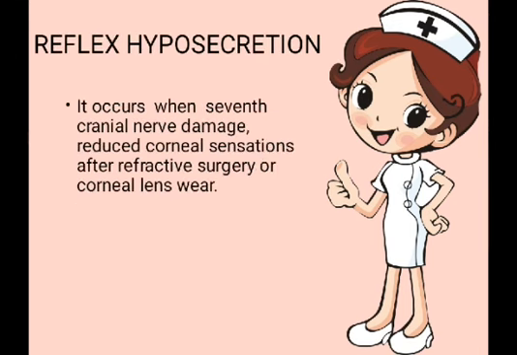Let's move to the next, reflex hyposecretion. This condition occurs when the seventh cranial nerve is damaged. When the seventh cranial nerve gets damaged, corneal sensations are reduced, which means when bright light falls on the cornea, our cornea will sense it only later. It will not sense it at that point, or sometimes it will miss it if dim light falls on the cornea. In this way the corneal sensations get reduced.